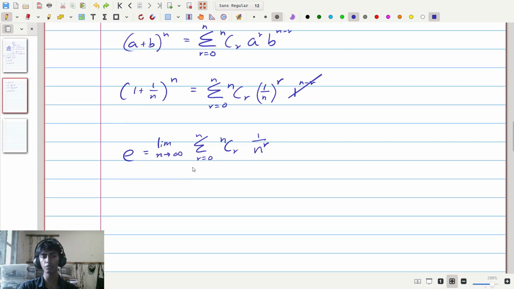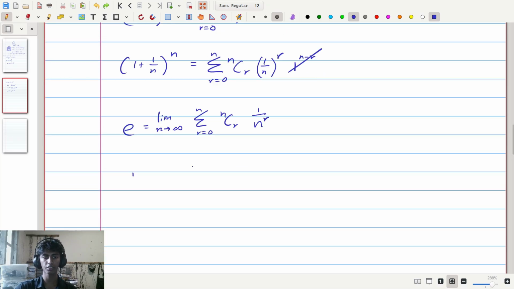If you don't know what the choose function is, the choose function is this. n choose r, sometimes written as n and r in a vertical bracket, is n factorial divided by r factorial times (n minus r) factorial.